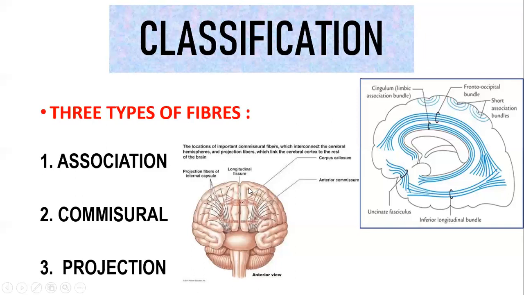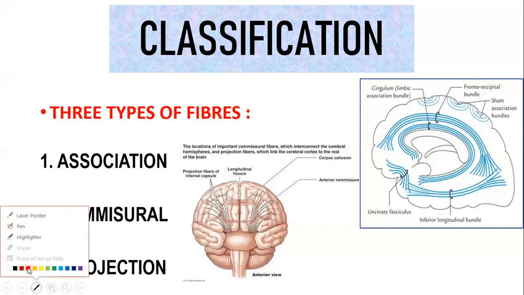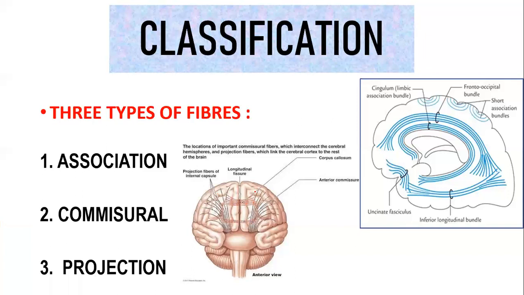Okay, this is one hemisphere and this is another hemisphere. See here, he has marked the corpus callosum. It is a commissural fiber which we'll be discussing. It is just going to connect the same region. The fibers are extending only up to this particular region. I'll just show you with a marker. See, this is the region that has been shown, right? That is connected by your corpus callosum. So commissural fibers connect the same region of both the cerebral hemispheres. They are interhemispherical fibers.